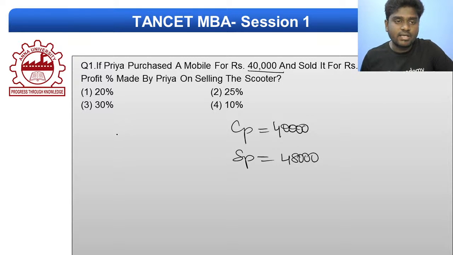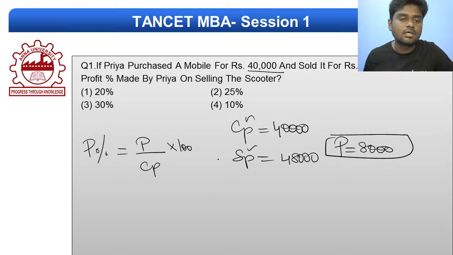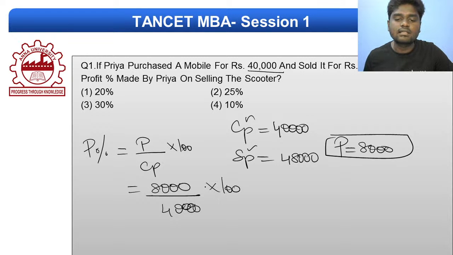So in short, if you really want to find the profit percentage, it is actually profit by CP into 100, as we know already, right? So how to find the profit here? Profit is nothing but selling price minus cost price. So 48,000 minus 40,000, the profit he made is exactly 8,000. Kindly substitute in the formula. So 8,000 by 40,000 into 100, this will exactly give you what? 0, 0 goes away, and this will give you